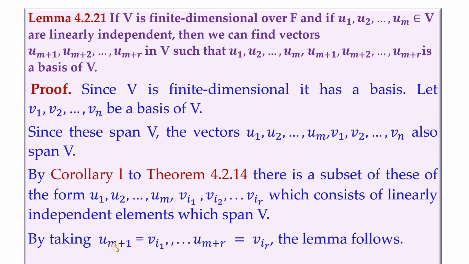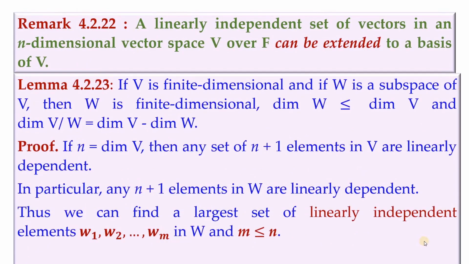So now we are going to just rename this v suffix i1 as u suffix m plus 1, v suffix ir as u suffix m plus r, so that the lemma will follow. We have the same set of vectors here, and they form a basis. So a linearly independent set of vectors in an n-dimensional vector space V over F can be extended to a basis.